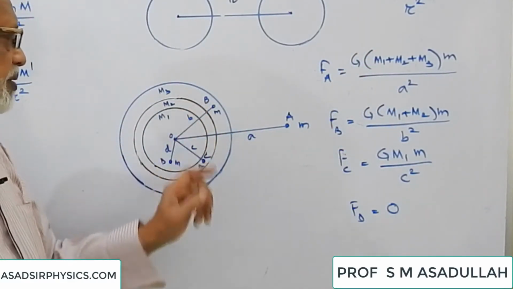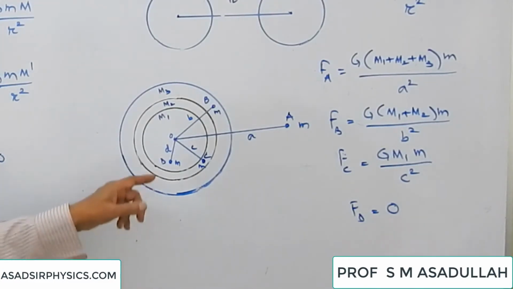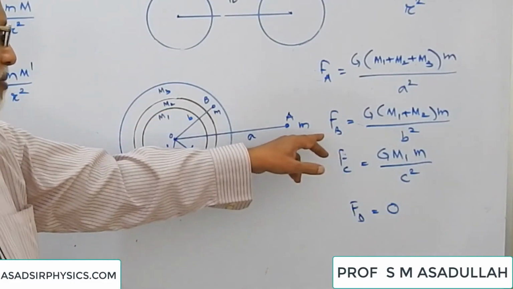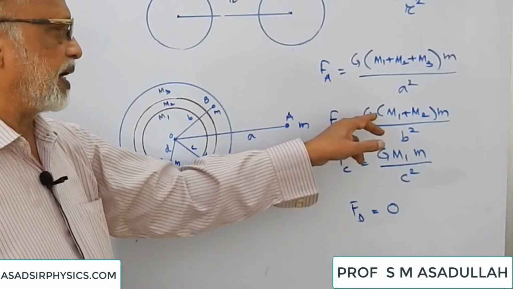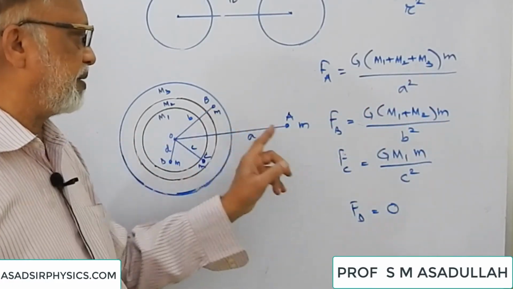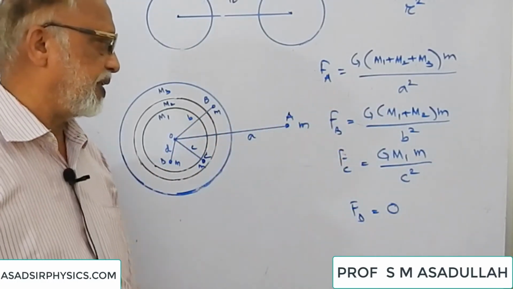If you take a point B here, which is inside the outermost but outside the middle one, then which mass do we have to consider? m1 and m2. So your force at B is equal to G bracket m1 plus m2 whole multiplied by point mass m divided by the distance, which is b, so b square.